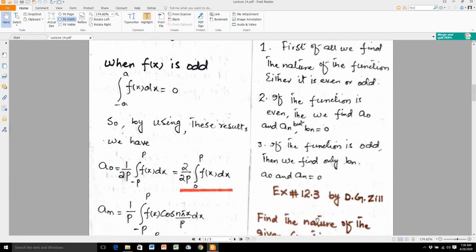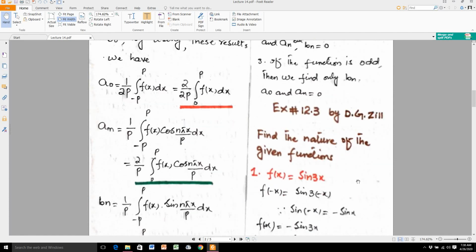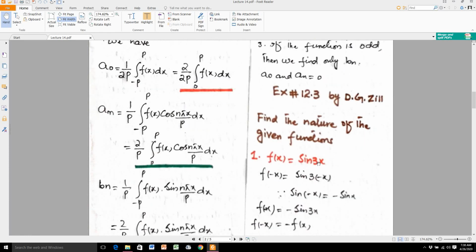Now we move towards exercise 12.3 by D.G. Zill. Here, find the nature of the given function. First of all, I am working on the nature, how you can find whether the given function is even or odd. So I take question number 1. Here f of x is equal to sine 3x.